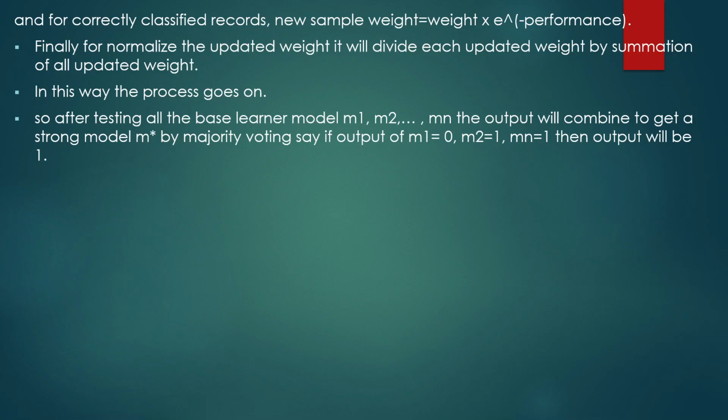After testing all the base learner models, that is M1, M2 up to Mn, the outputs will be combined to get a strong model, say M star, by majority voting. Also aggregation: say if the output of the M1 model is equal to 0, M2 equal to 1, Mn equal to 1, then by majority voting using aggregation, we get the output as 1.